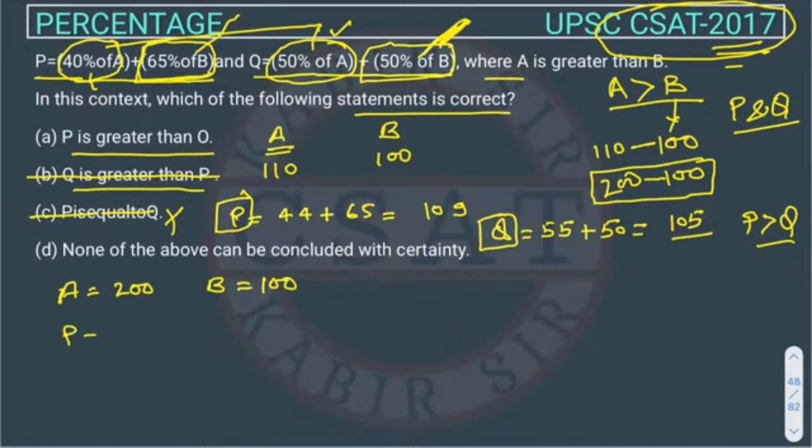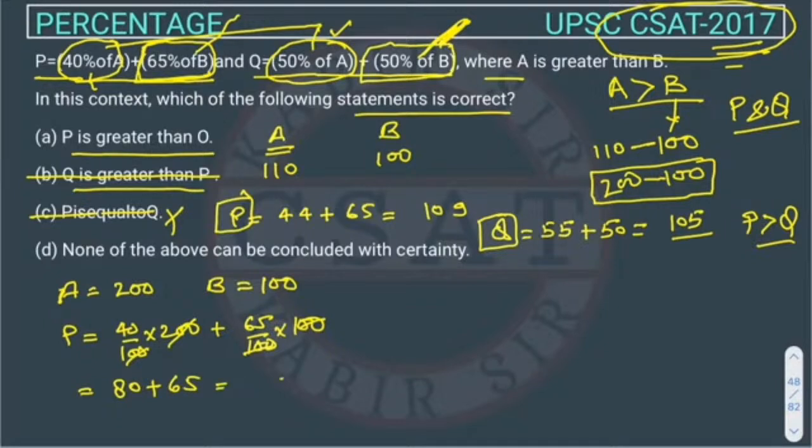So what will be P here? P will be 40% of 200, which is 80, plus 65% of B, which is 65, equal to 145.